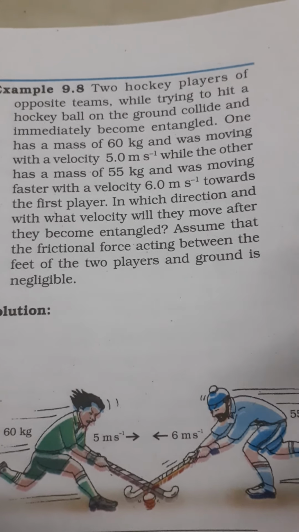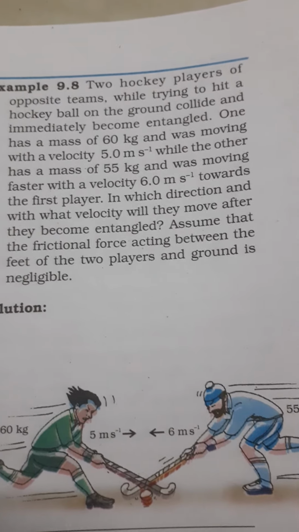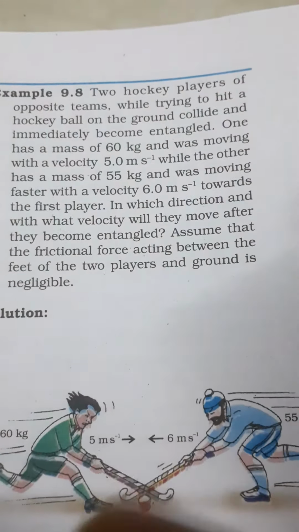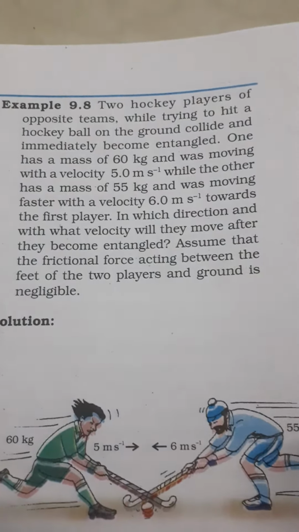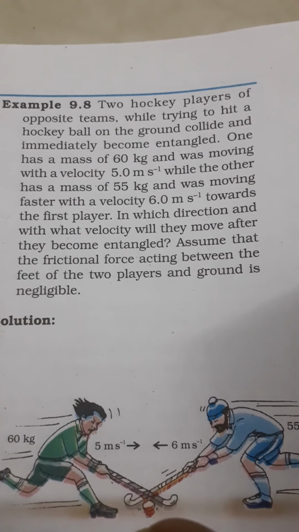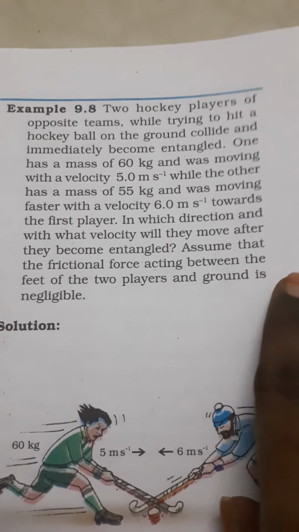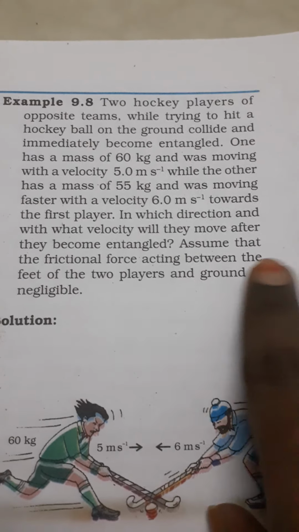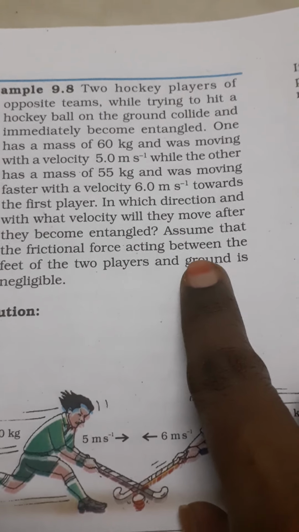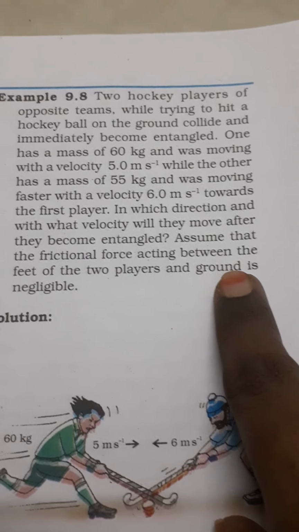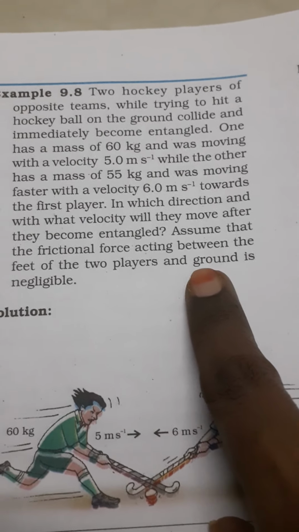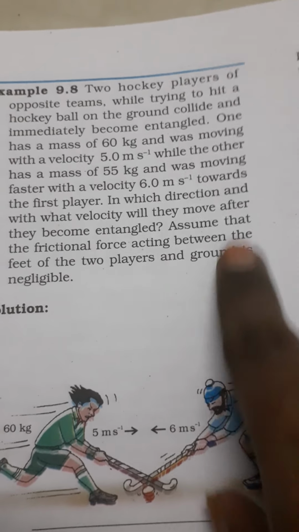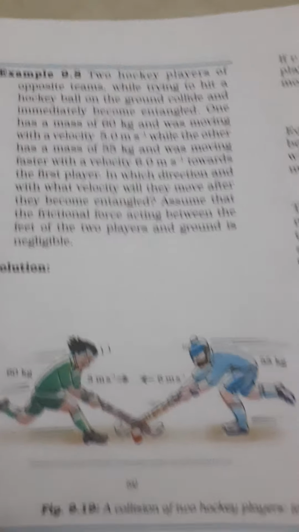After the collision, in what direction will they move, and what is the velocity after the collision? And a note is given, that we have to neglect the frictional force. Okay, this is the situation.